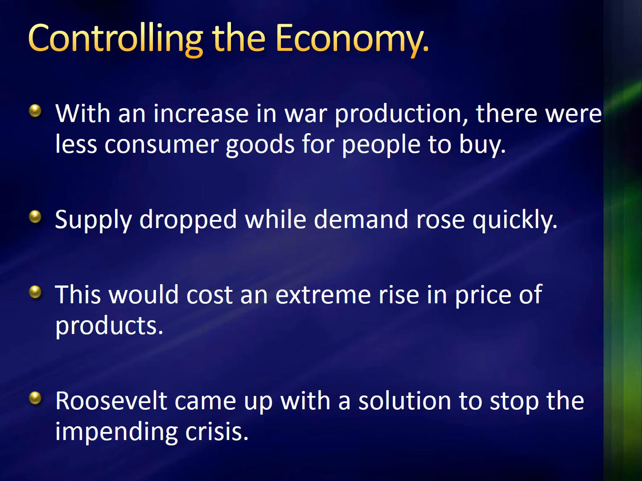Okay, so with an increase in war production, there were less consumer goods for people to buy. So supply dropped while demand rose quickly. And what this causes in reality is an extreme rise in the price of products. Roosevelt comes up with a solution to stop this impending rise of prices and this incoming crisis.